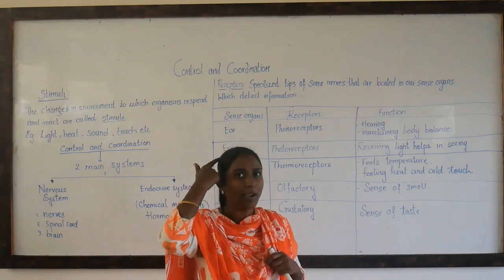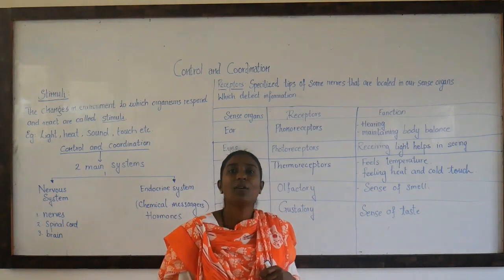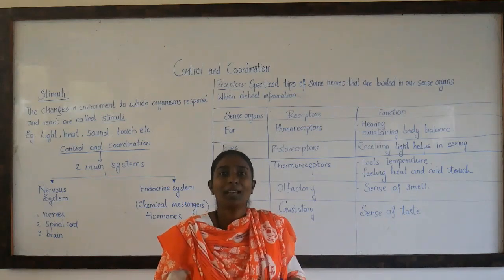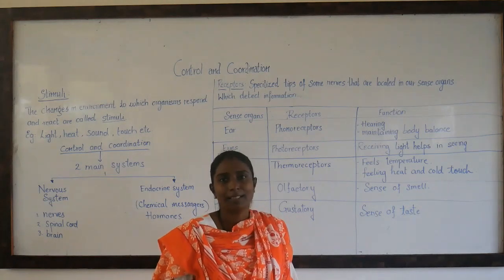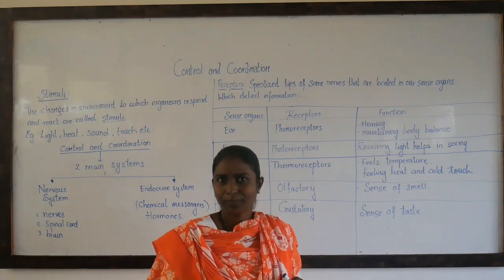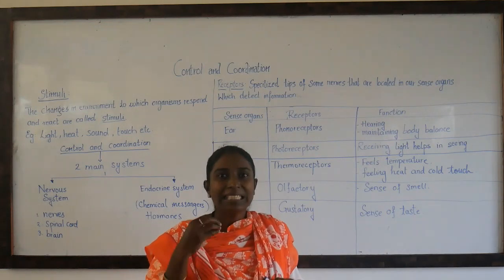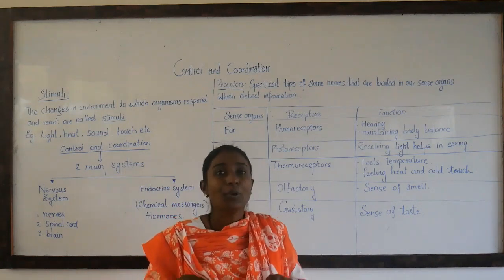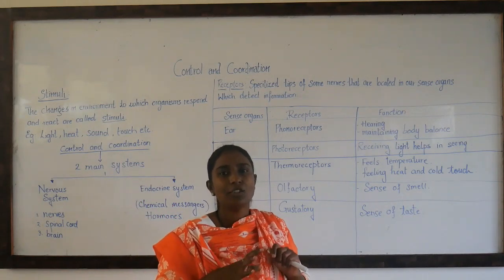So the message is sent from the brain to the muscles of your legs. Your hands are not going to run. So the muscles which are going to run are the muscles which are present in your legs. So you start running, right? So this controlling of your brain to the situation you are going to study about in this chapter.